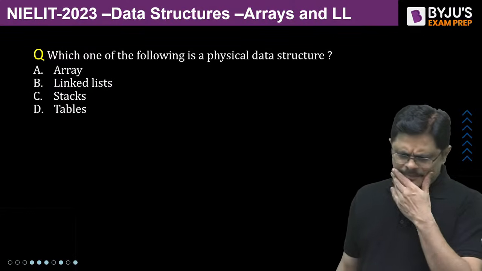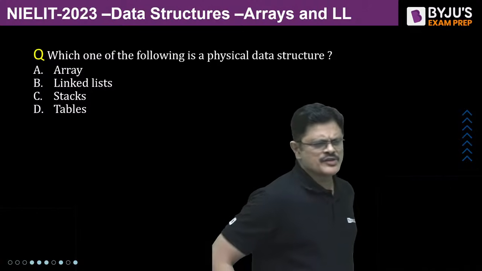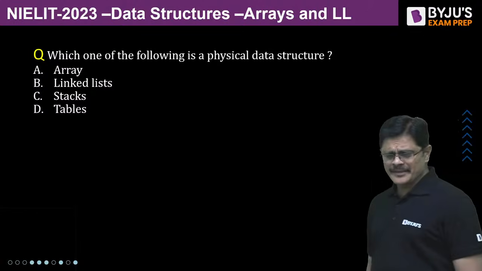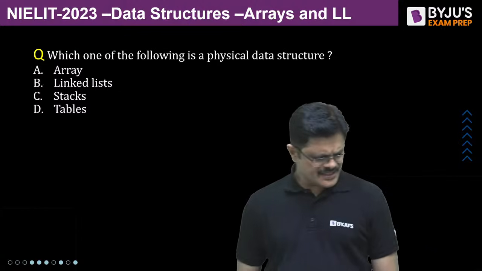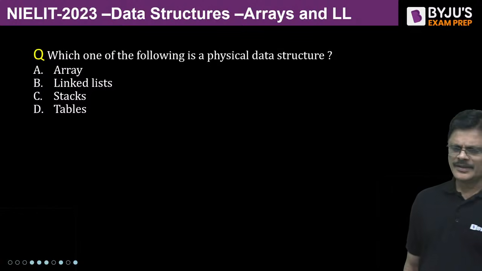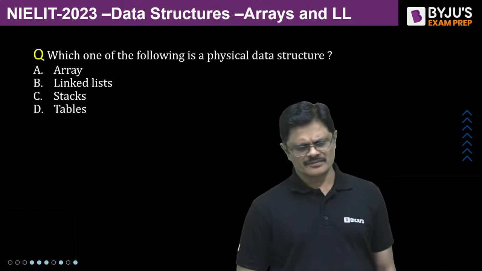Please answer this question. Which one of the following is a physical data structure? Array, linked list, stack, tables. You can say hash tables also, my dear friends.